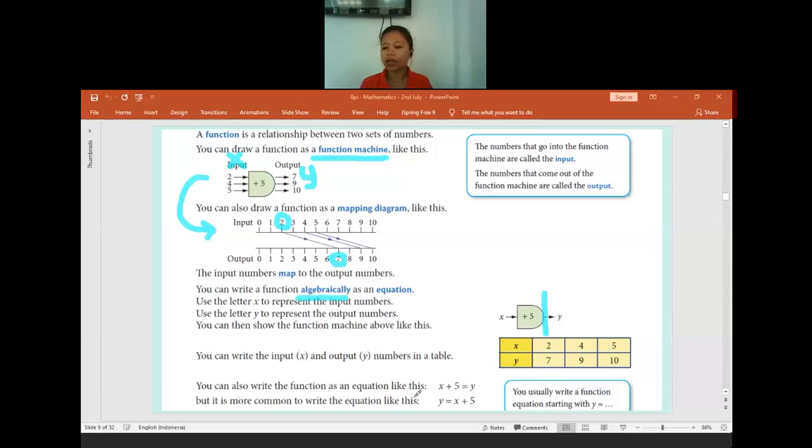Is there anyone who has difficulties? But it will be better if you write it as y equals something, because that is the normal algebraic equation. Is there anyone having difficulties or getting confused, or am I going too fast? No, really? Okay, if no one has difficulties, let us continue to the example given.